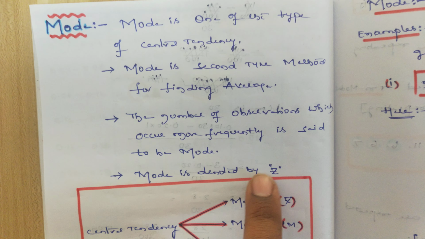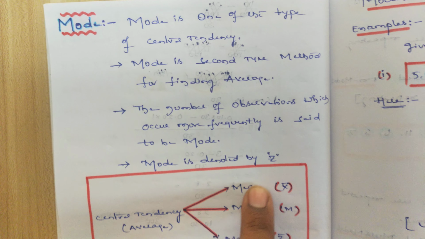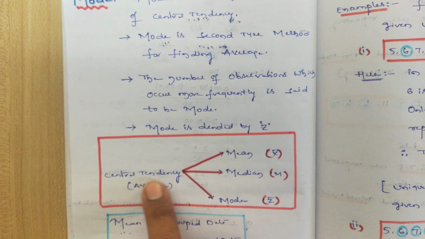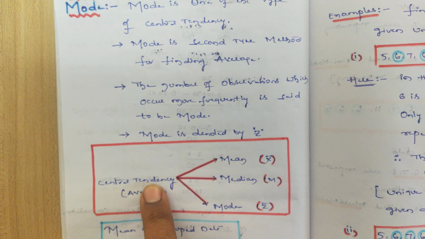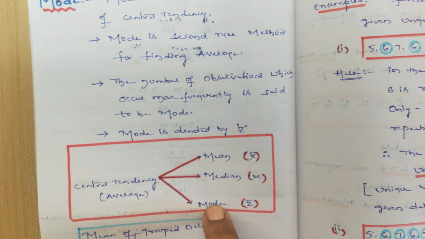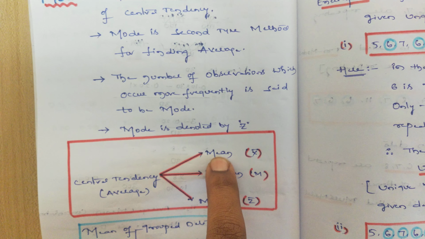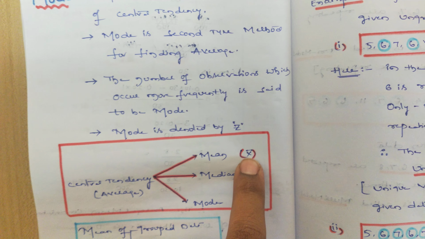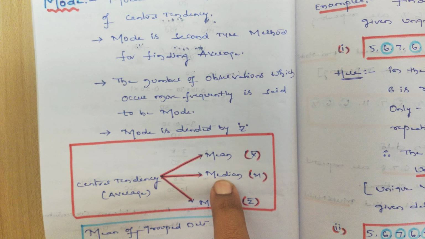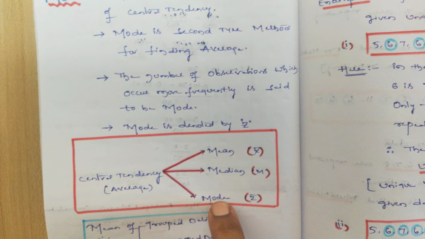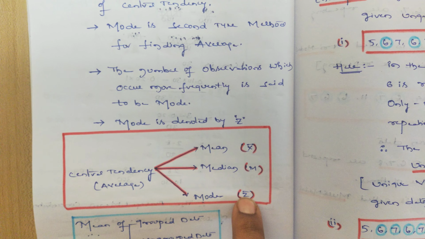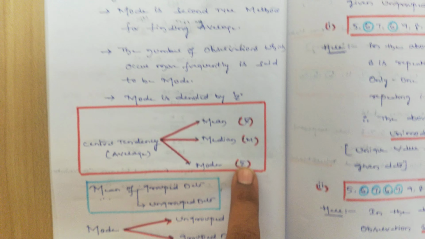Mode is denoted by capital Z, students. Central tendency is nothing but average, according to statistics terminology. It is classified into three types: mean, median, mode. Mean I already discussed in the previous videos, and it is denoted by x bar. Median I will explain in further videos, and it is denoted by capital M. Mode, which we are discussing now, is denoted by capital Z, students. You have to remember this terminology as well.